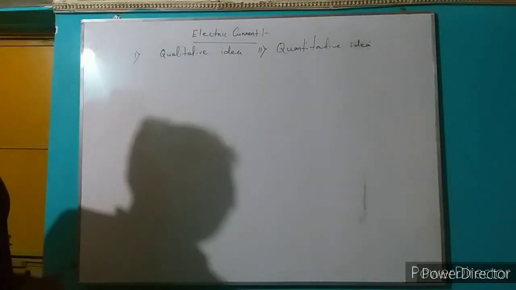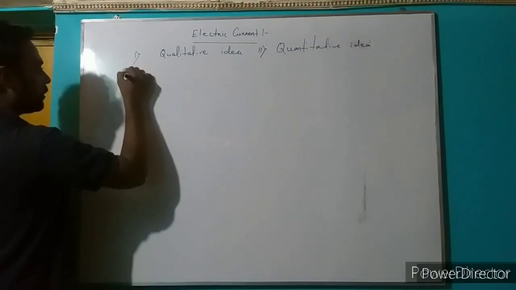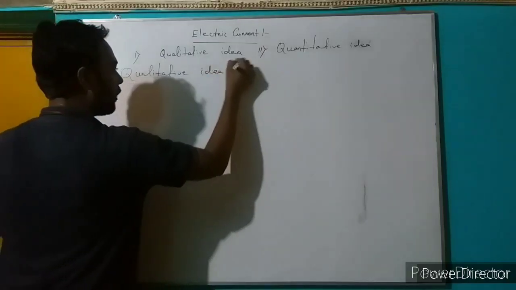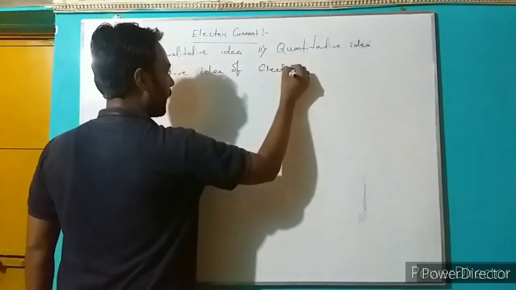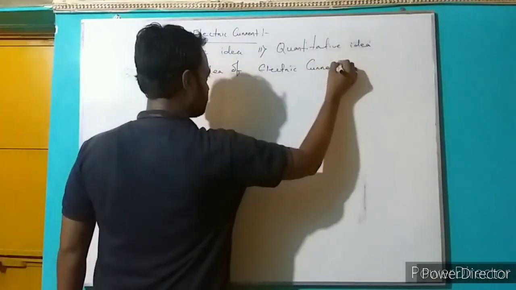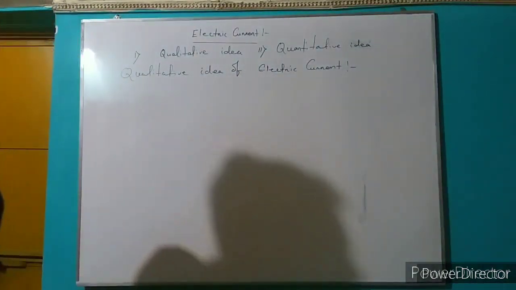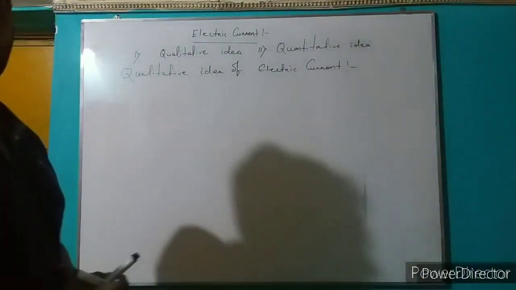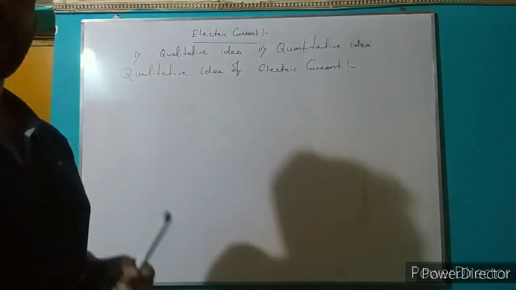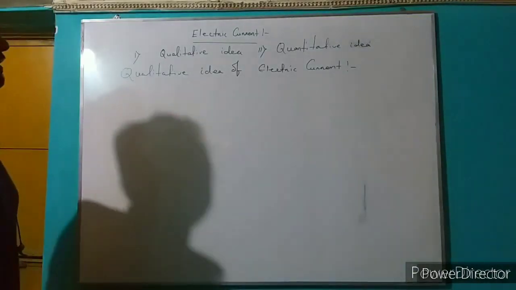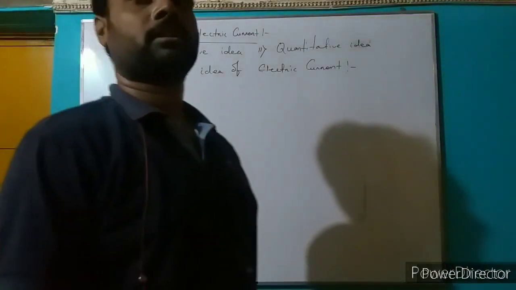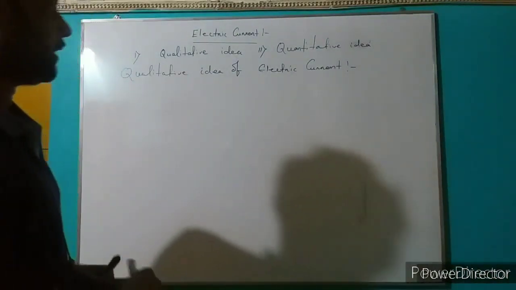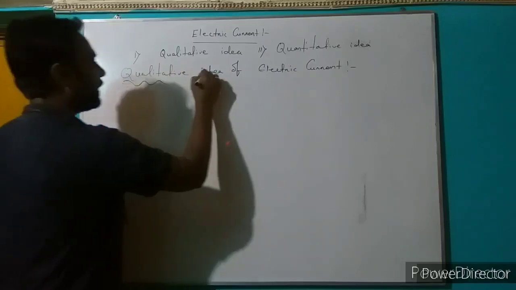So what do you mean by qualitative idea? Heading: qualitative idea of electric current. Qualitative means what? The qualitative idea discusses theoretical observation and its characteristics. But the quantitative idea discusses its formula. Using the formula we can define a definition. So now we'll start with the qualitative idea.